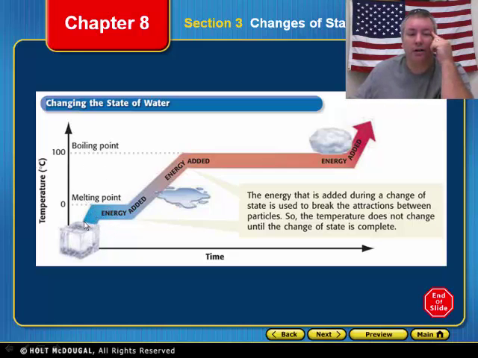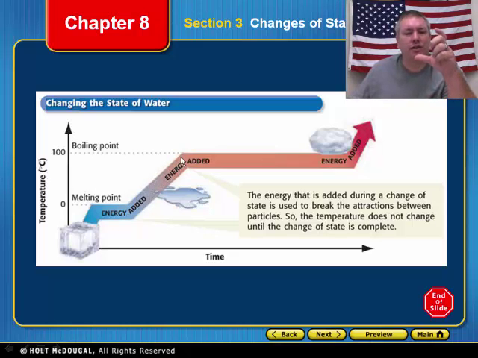The melting point, in other words, that point at which the solid is going to turn into a liquid, is going to be the same throughout. Now, it's hard to measure this, but until this entire block of ice turns into water, it will stay at the same temperature. It will stay at 0 degrees until the entire block of ice has changed into water. Once it has changed, then its temperature will increase.